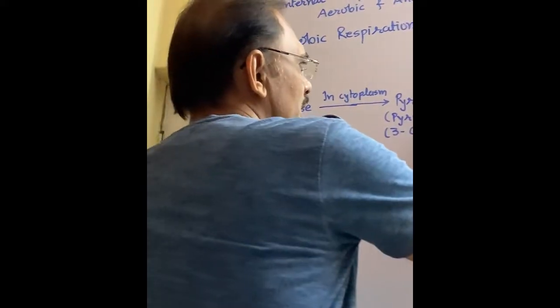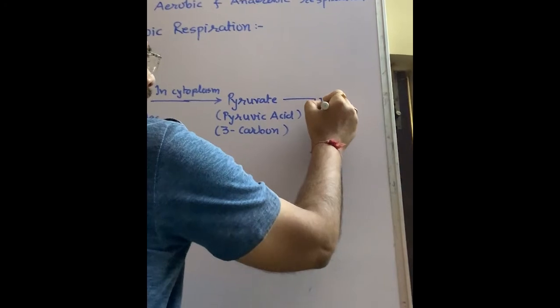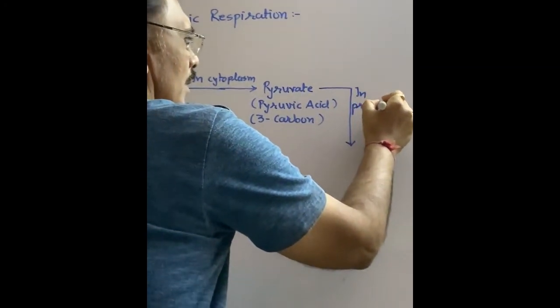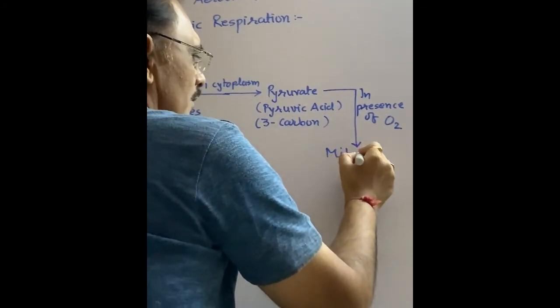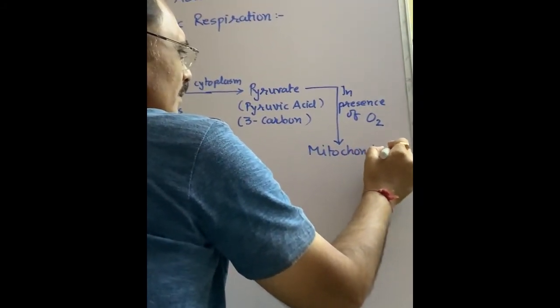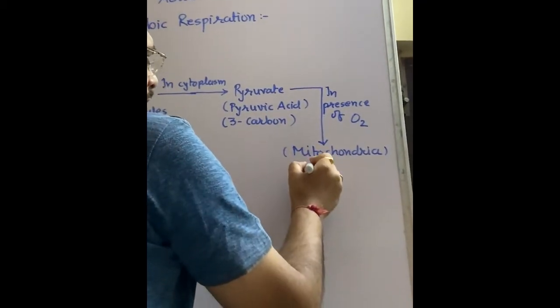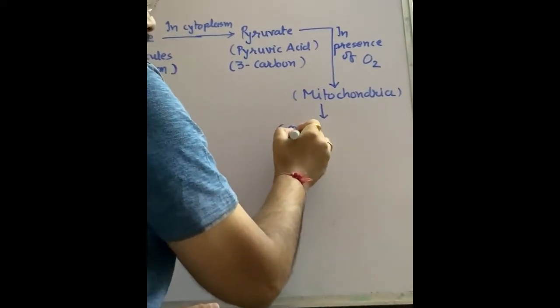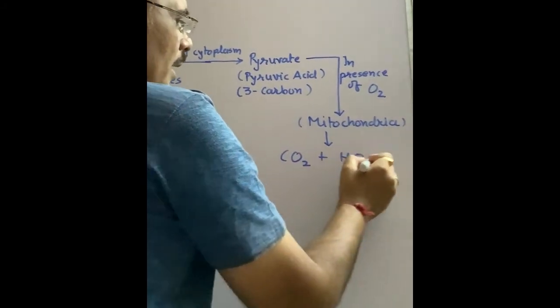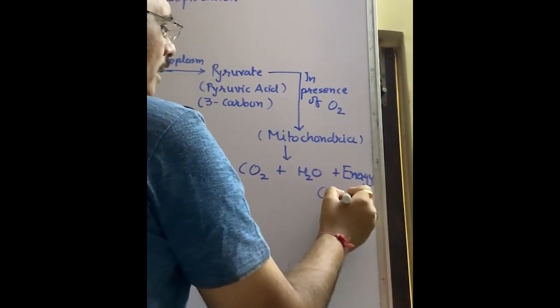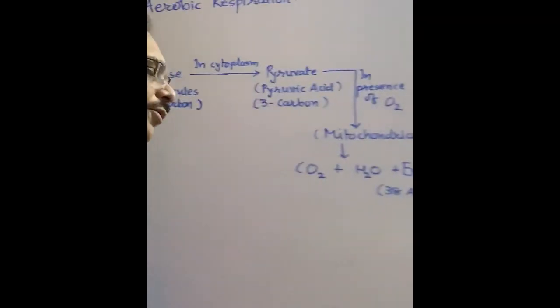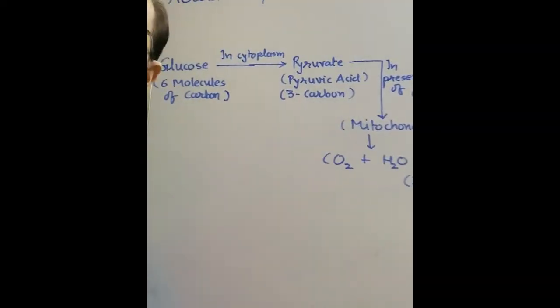And in presence of oxygen, inside the mitochondria, it produces carbon dioxide, water and a high amount of energy. I told you that 38 ATP of energy is produced. This reaction takes place during aerobic respiration.